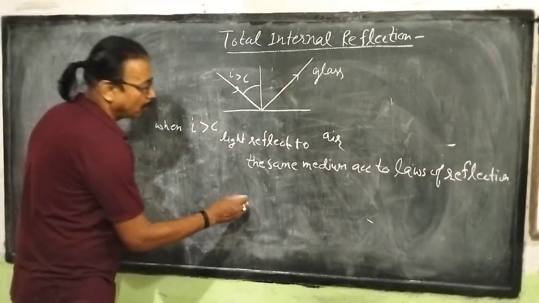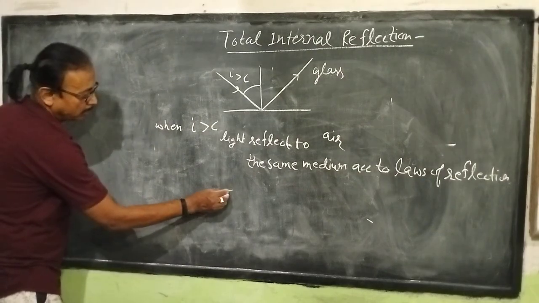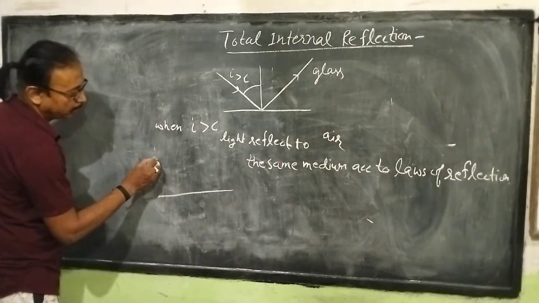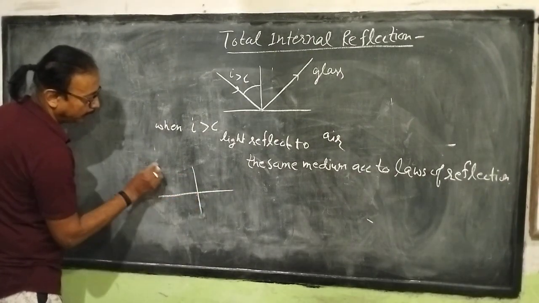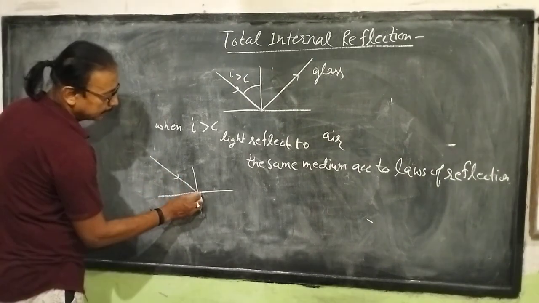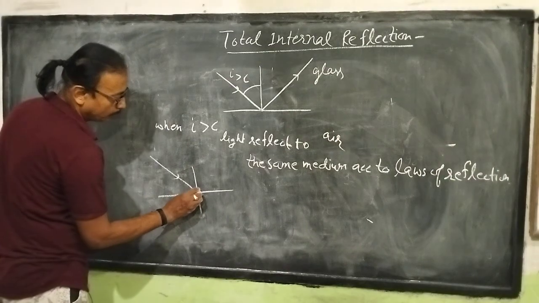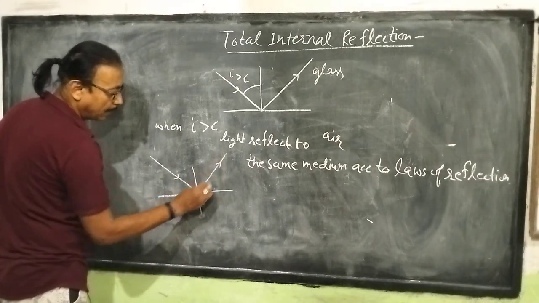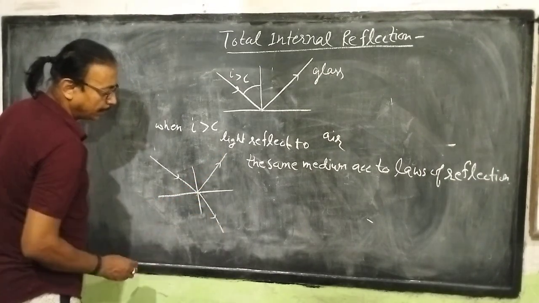Why is it called total internal reflection? Because in general case, at the interface, light refracts and reflects; both reflection and refraction happen for any medium.